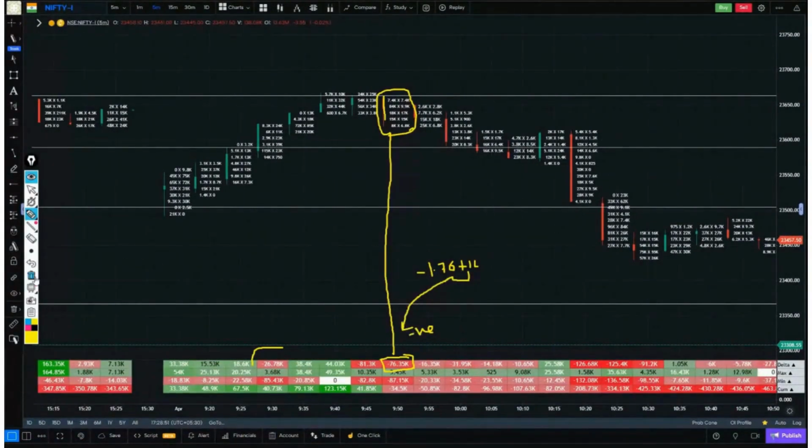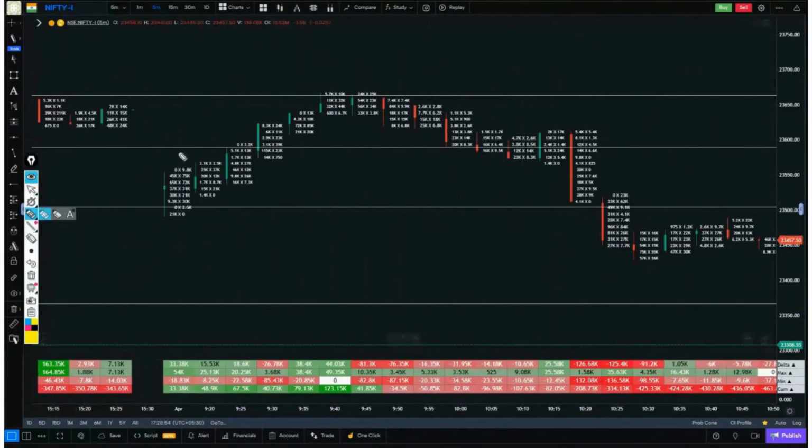We understand delta every day. Why do we give so much importance to delta? The essence of each candle is revealed to us: what happened in this candle, who is powerful? By looking at the simple delta, we can tell whether the buyer or the seller is powerful.